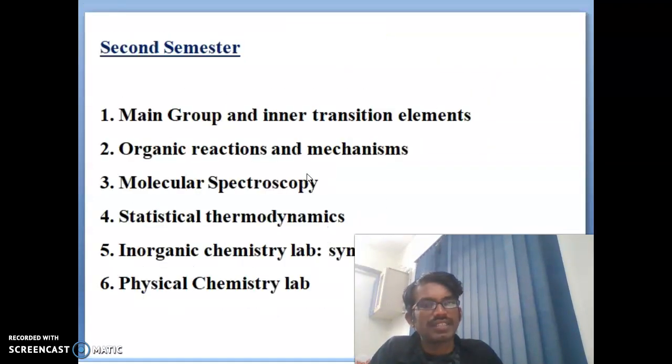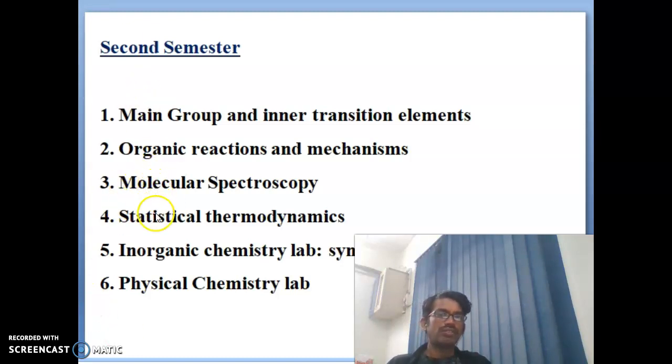You can see the second semester. What is the second semester? The first lesson is main group and inner transition elements, the second is organic reactions and mechanisms, the third is molecular spectroscopy, and the fourth is statistical thermodynamics. The fifth is the inorganic chemistry lab, which is completely the synthesis part, and the sixth is the physical chemistry lab.